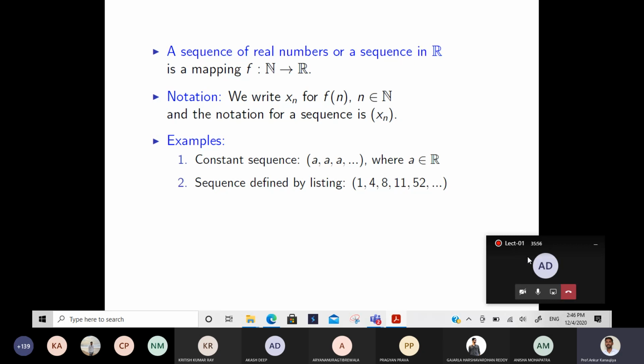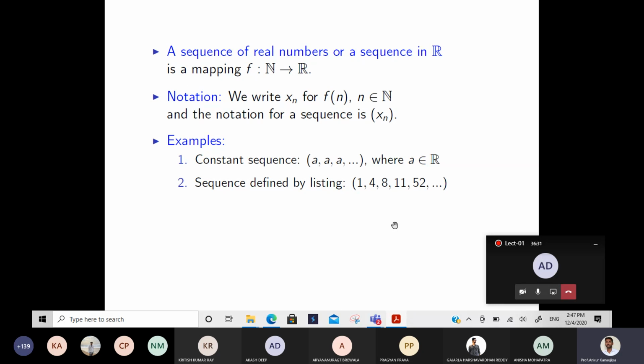The next one is a sequence defined by listing. Like 1 goes to 1, 2 goes to 4, 3 goes to 8, 4 goes to 11. Here the order definitely matters. If the element written here is 1, that means the first element goes to 1, the second element goes to 4, the third element, that is natural number 3, maps to 8, and so on. Any arbitrary numbers written in list form is called a sequence defined by listing.